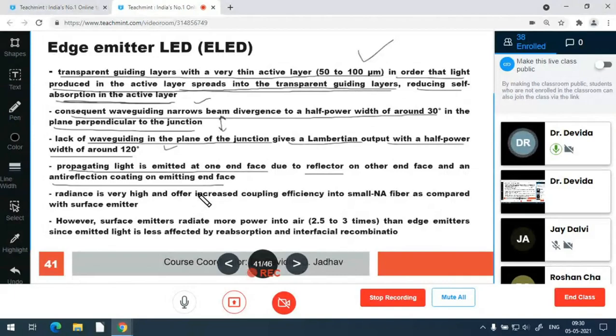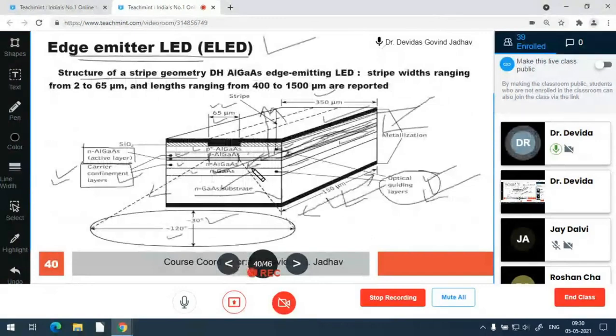So radiance is very high for this LED. Obviously it should be high because it is a double heterojunction, and it offers increased coupling efficiency. Why does it offer increased coupling efficiency? Because the beam is very narrow in at least one direction, 30 degrees, so it is a pencil-like beam.